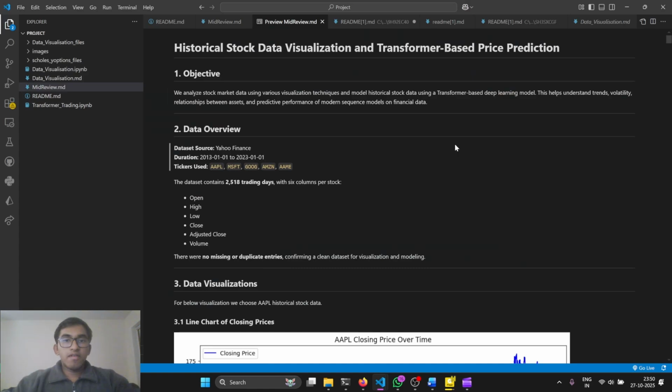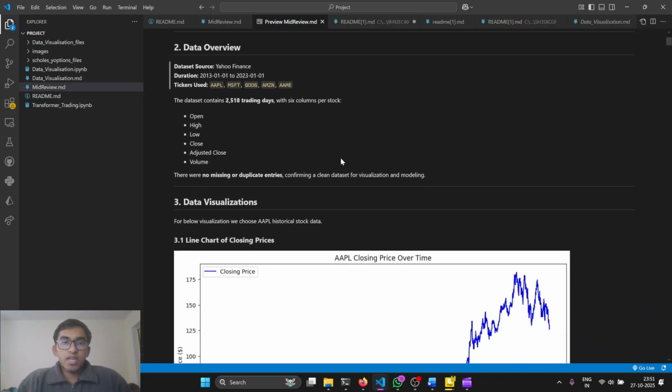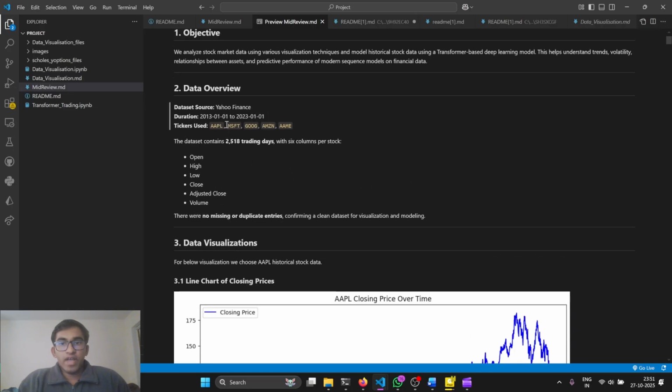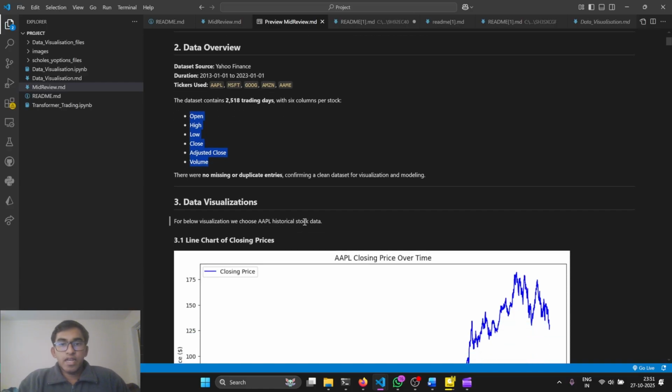I'm Vishnu. I will be presenting on analyzing historical stock market data and predicting the closing price using transformer based deep architectures. For visualization, we used the clean stock data from Yahoo Finance spanning from 2013 to 2023. Each day's data includes six columns: open, high, low, close, adjusted close, and volumes, capturing days' first and last traded price, intraday's high and lows, and adjusted closing price accounting for dividends and splits, and total shares traded.